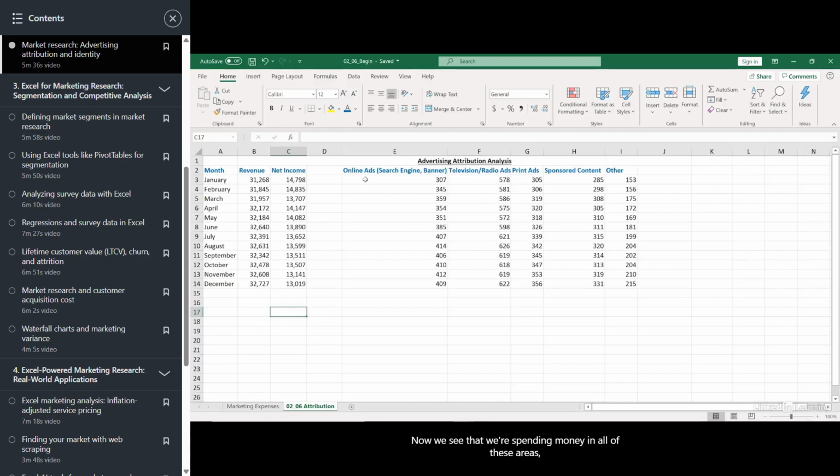Now, we see that we're spending money in all of these areas. So we might ask ourselves, okay, well, what areas are the most valuable? What areas are really helping us to drive net income or sales versus other areas? Where should we be focusing our marketing spend? We've got limited resources. How do we optimize that? Well, one great tool to examine this issue is the regression.